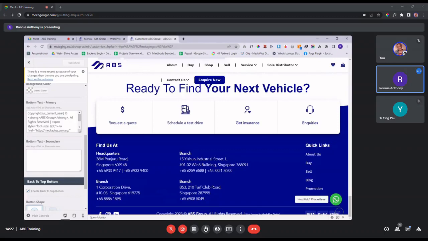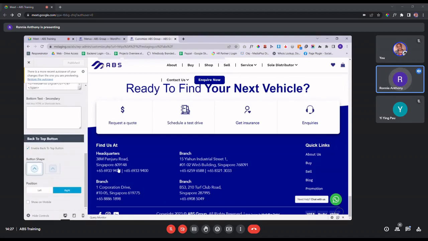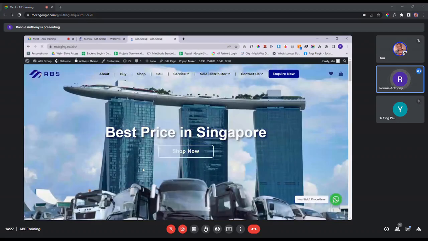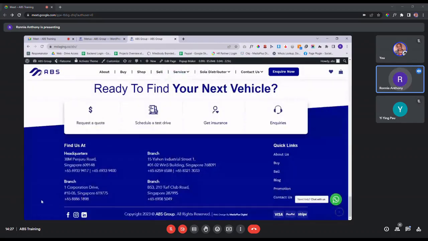Let me see. So there's no setting for this one. Which means that this one is hard coded. So in terms of coding, I will have to refer back to our team because I'm not a coder for this particular project. Normally, if we cannot find the setting, it's usually a coded function. So for this one, let me double check again whether I can find the coding.